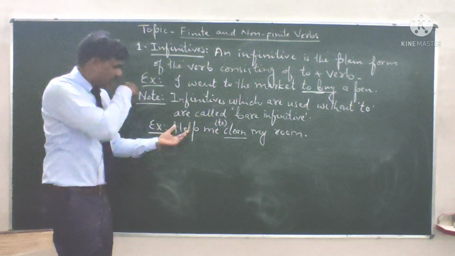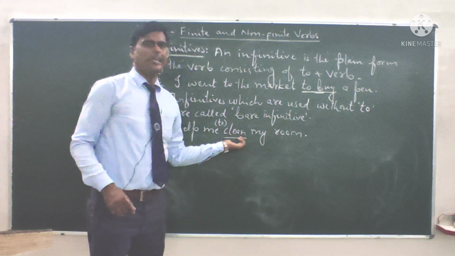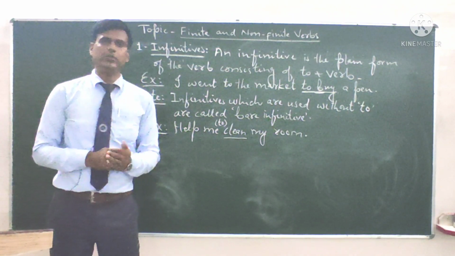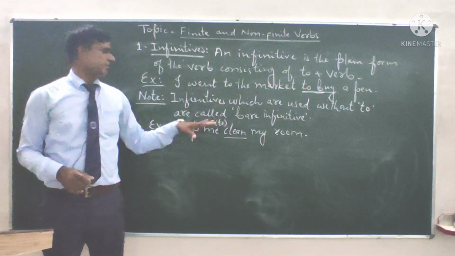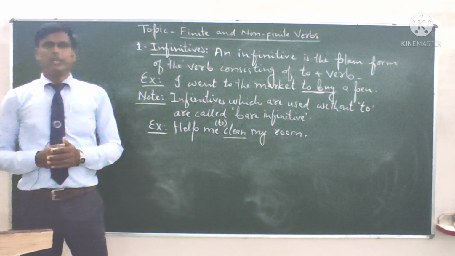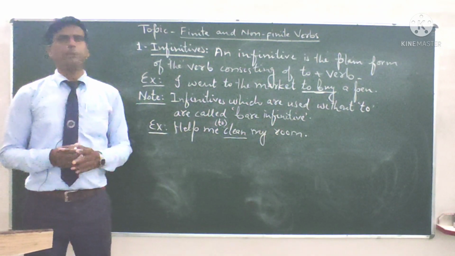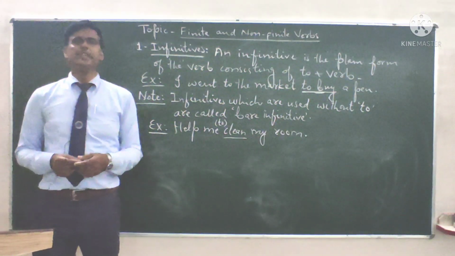So help is the finite verb and clean is the non-finite verb, used as bare infinitive. bare infinitive क्यों है? क्योंकि clean जो verb है उससे पहले to नहीं लगाया गया है. अगर infinitive में to नहीं लगता है तो उसको हम bare infinitive कहते हैं.